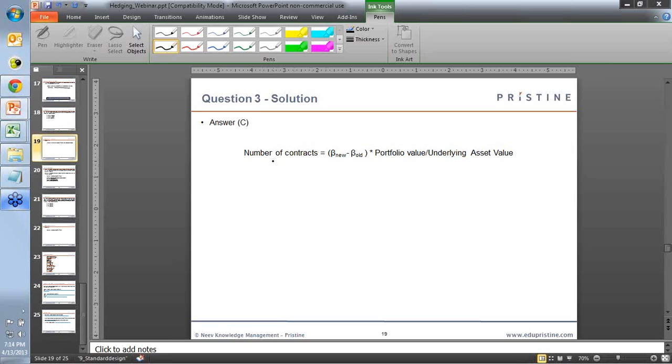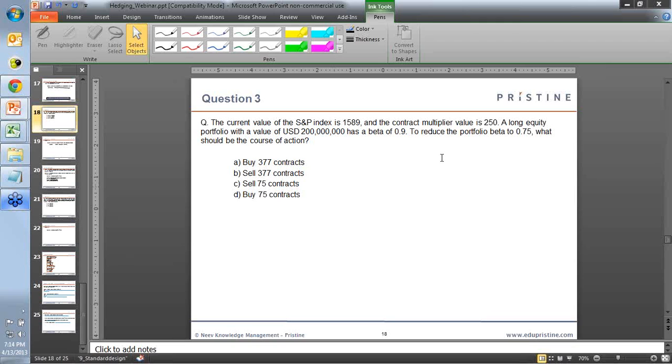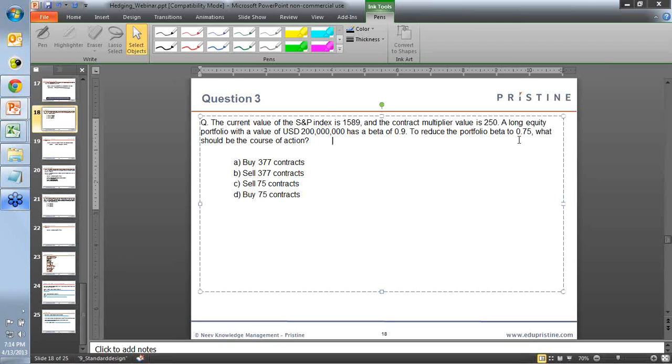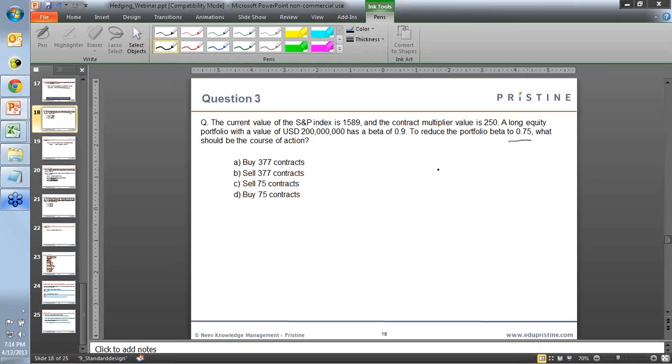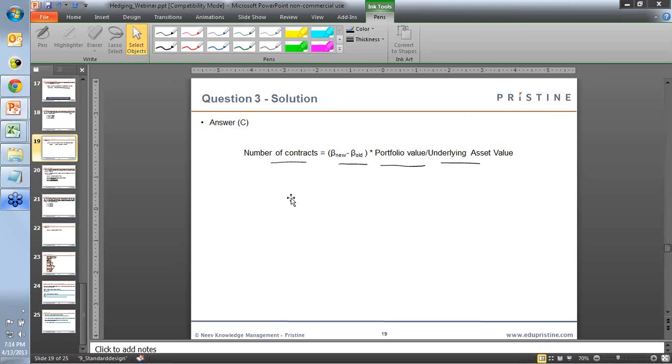We'll be using this formula again. The number of contracts is beta new minus beta old into portfolio value divided by underlying asset value. So the beta new that we want is 0.75. Beta old, that was the current beta, is 0.9.